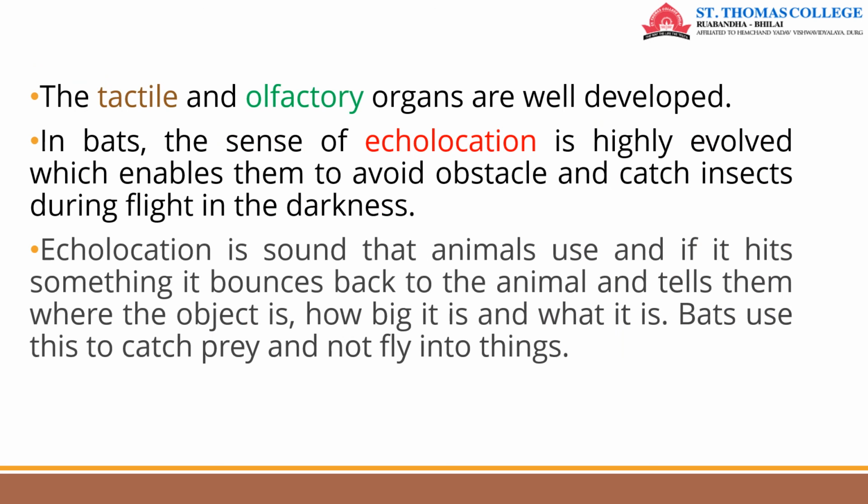In bats, the sense of echolocation is highly evolved, which enables them to avoid obstacles and catch insects during flight in the darkness. Echolocation is sound that animals use, and if it hits something, it bounces back to the animal and tells them where the object is, how big it is, and what it is. So bats use this to catch prey and not fly into things.